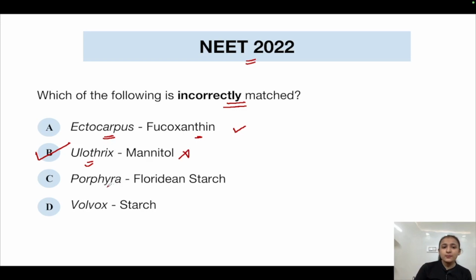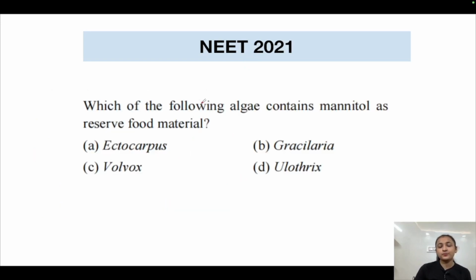Option C says Porphyra, Floridean starch. Porphyra is a red algae, and the storage food in red algae is Floridean starch, so this option is also correct. Volvox is green algae, and the stored food in green algae is starch. So options A, C and D are correct. Only B was the incorrect match, which gives our answer, because we had to find which option is incorrectly matched.